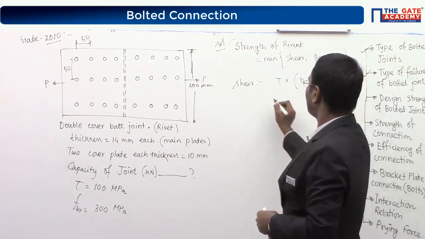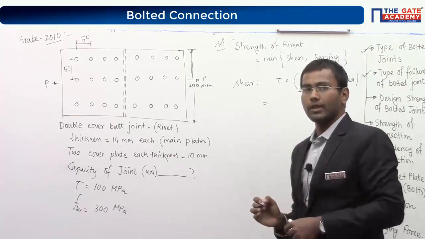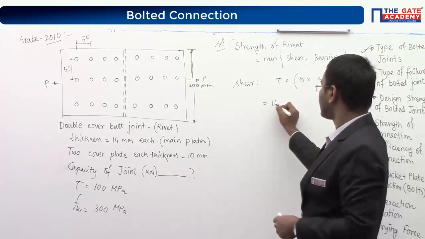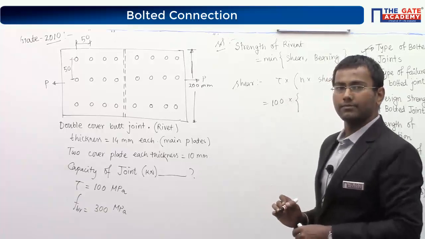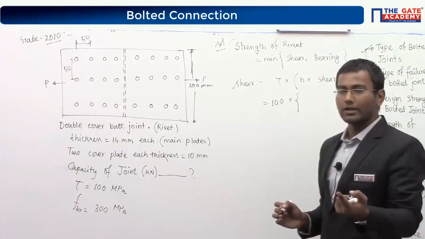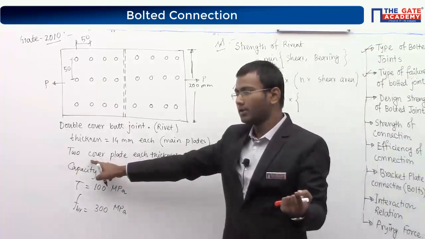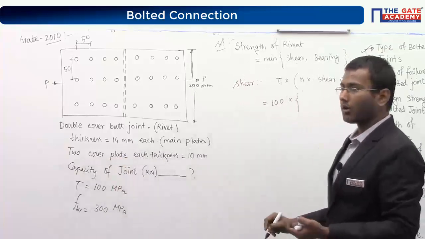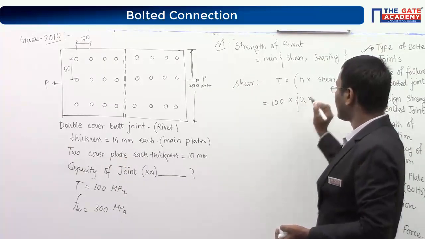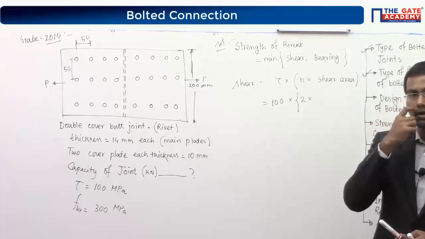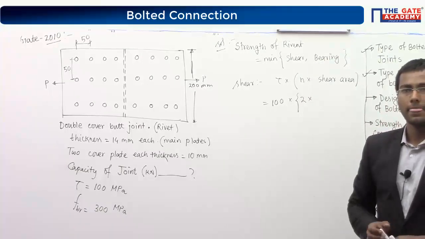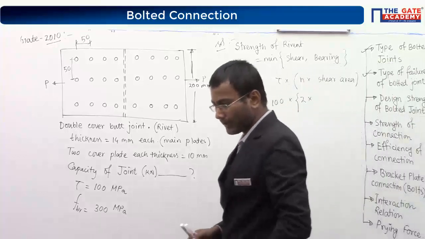N is nothing but the number of shear planes. So here shear stress is given as 100 multiplied by N, the number of shear planes. Bar joint, it is a double cover bar joint, right? Two cover plates. So double cover bar joint means 2 multiplied by shear area. What is the shear area? For a rivet, what is the shear area?